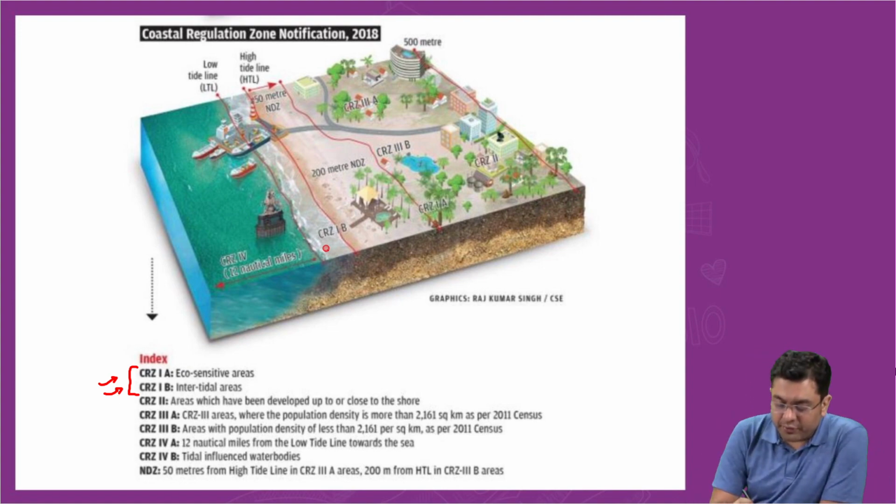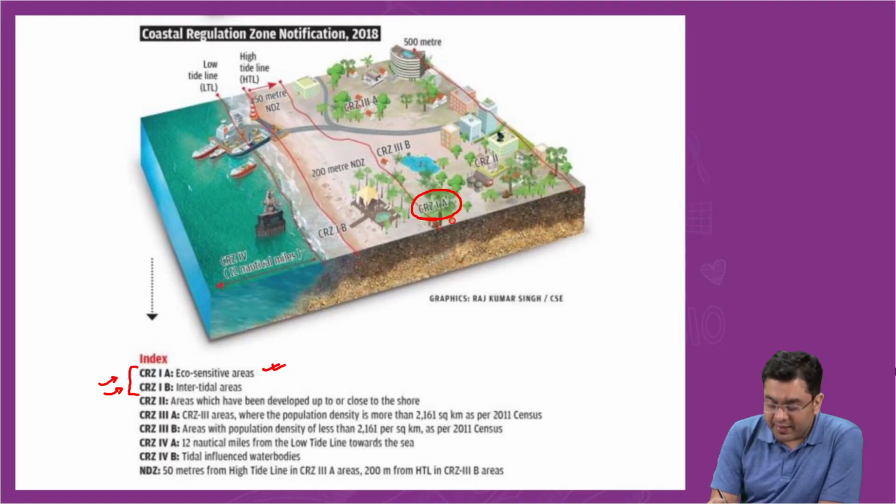Observe this. This is the eco-sensitive zones, right? Eco-sensitive areas across the coastal areas are designated as 1A. Then 1B, the intertidal zone, is included under 1B. That is the kind of delineation which has been done.